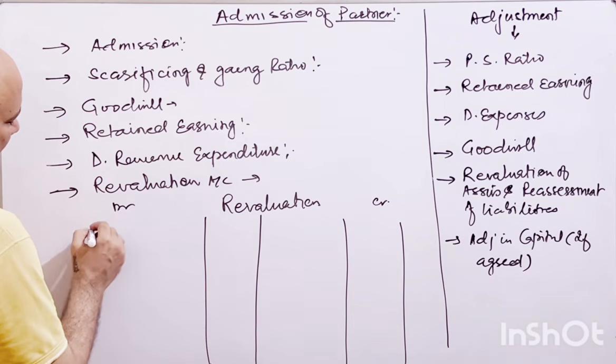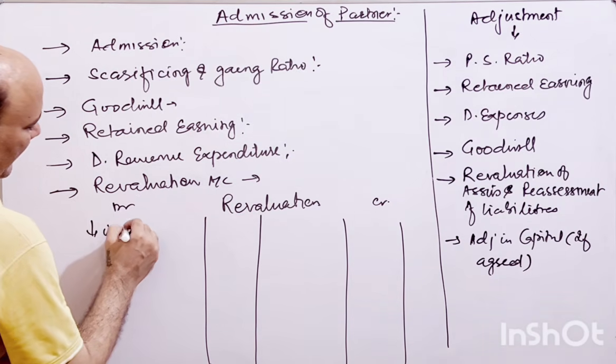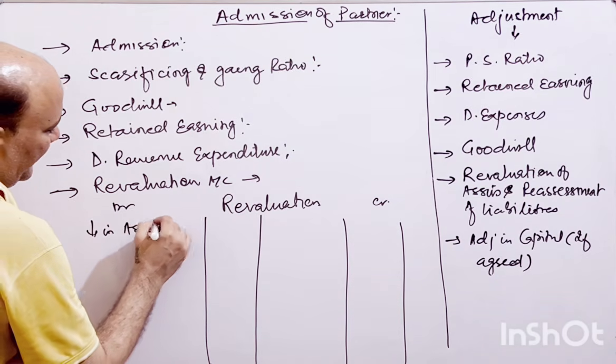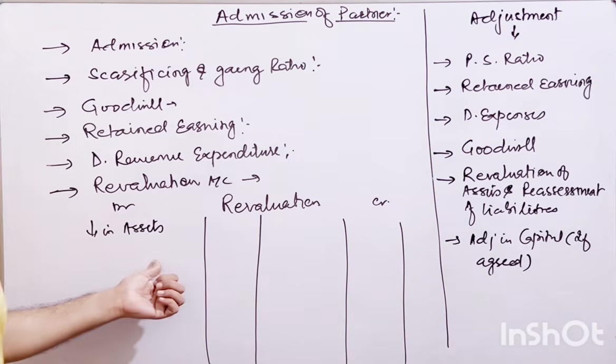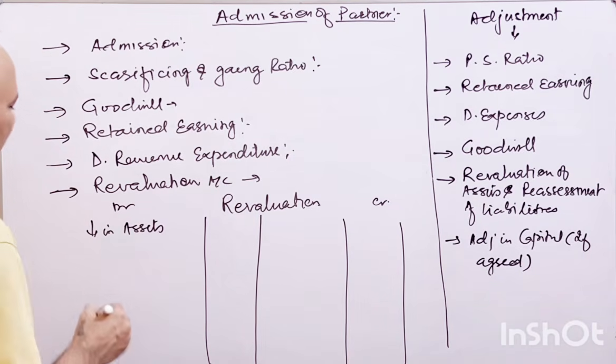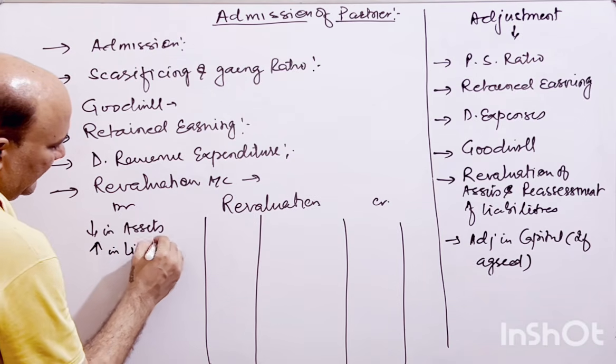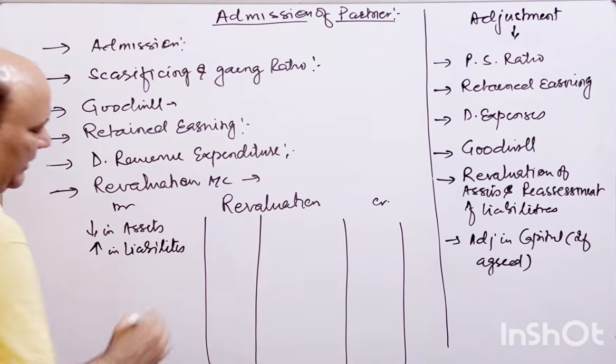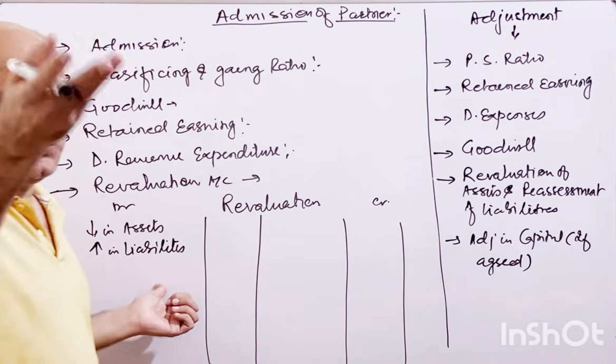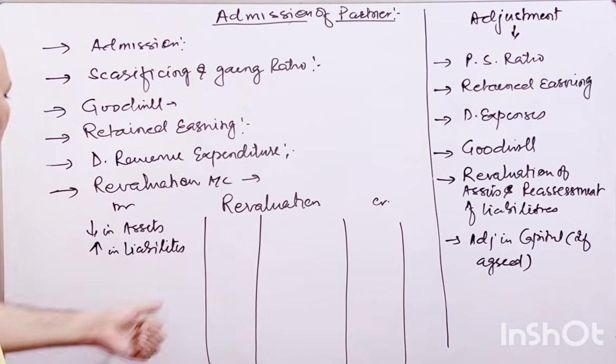So we can say decrease in assets. Any decrease in asset will be a loss to the partnership firm, so that will come here. Any increase in liabilities is also a loss. 100 rupees were to be paid, now you have to pay 200, so this is 100 rupees loss to you.